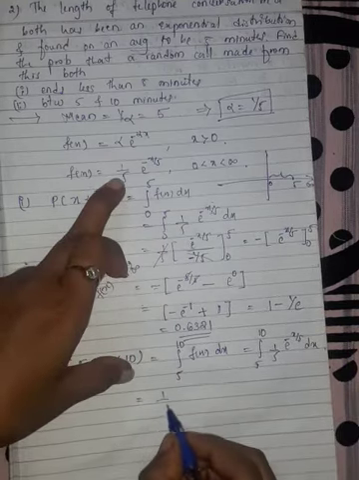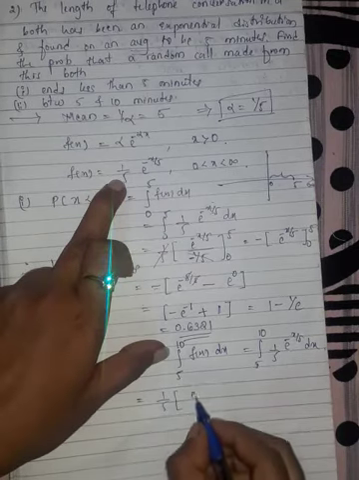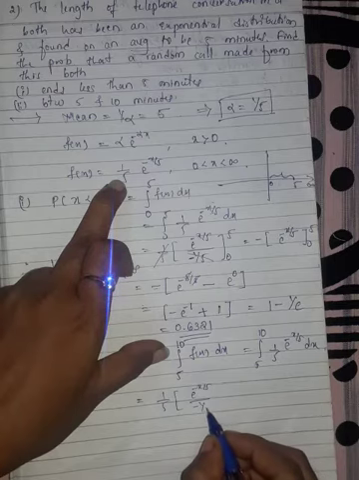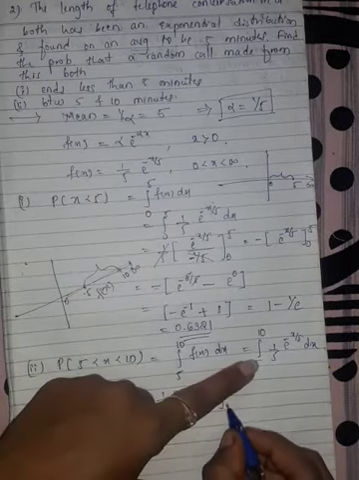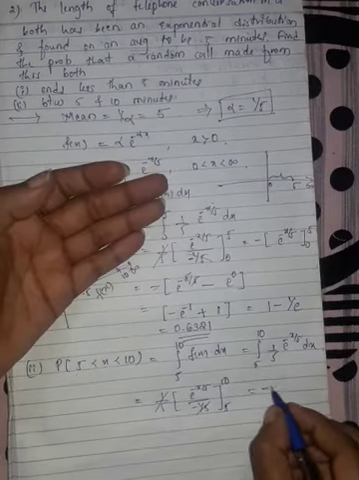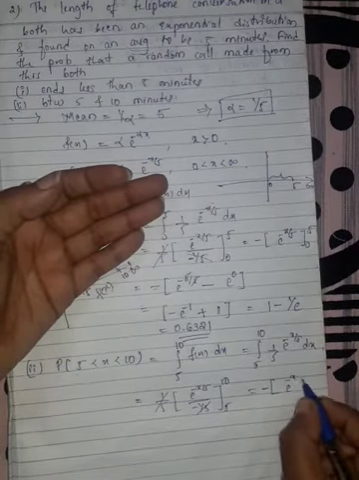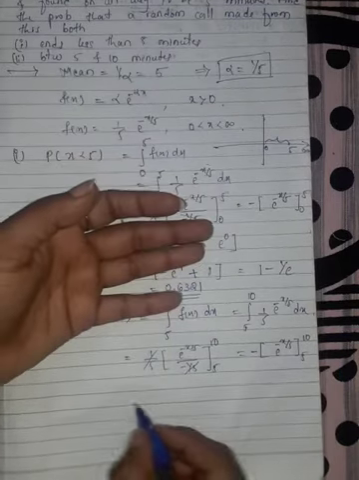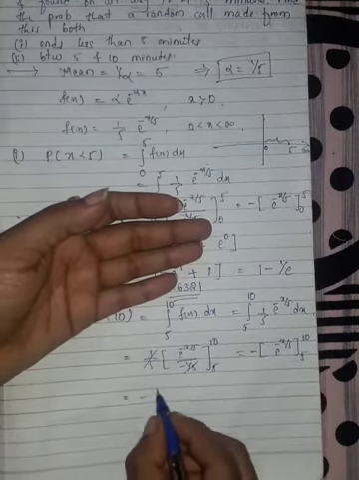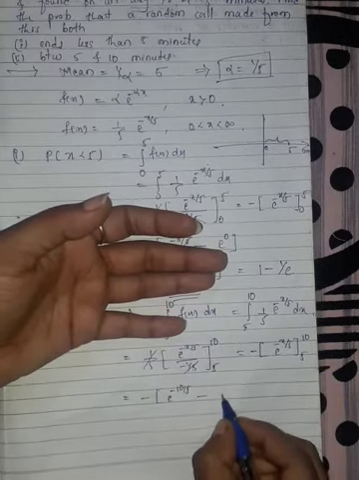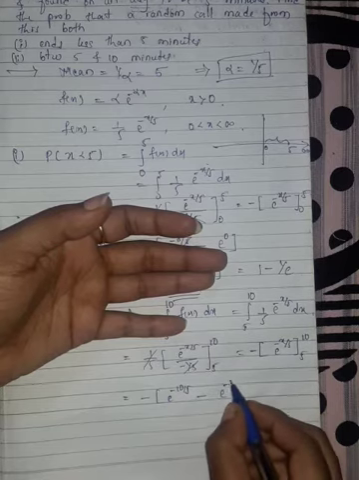So take 1 by 5 outside. Integration of e raised to minus x by 5 is minus e raised to minus x by 5 divided by the coefficient of x, which is minus 1 by 5. Limits are from 5 to 10. So 1 by 5 will get cancelled. Take the minus sign outside, we are left with e raised to minus x by 5, limits from 5 to 10. Now put upper limit and lower limit: minus e raised to minus 10 by 5 minus the lower limit e raised to minus 5 by 5.